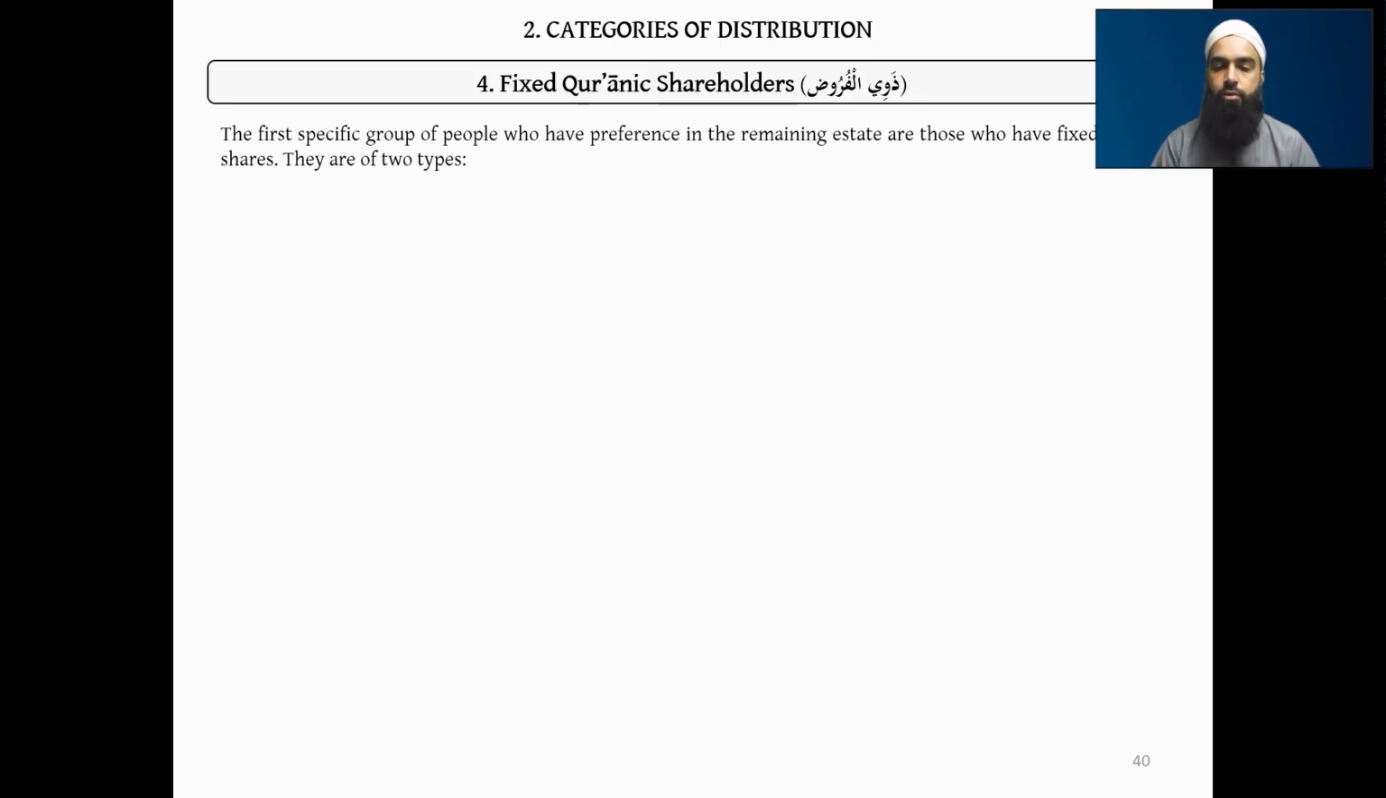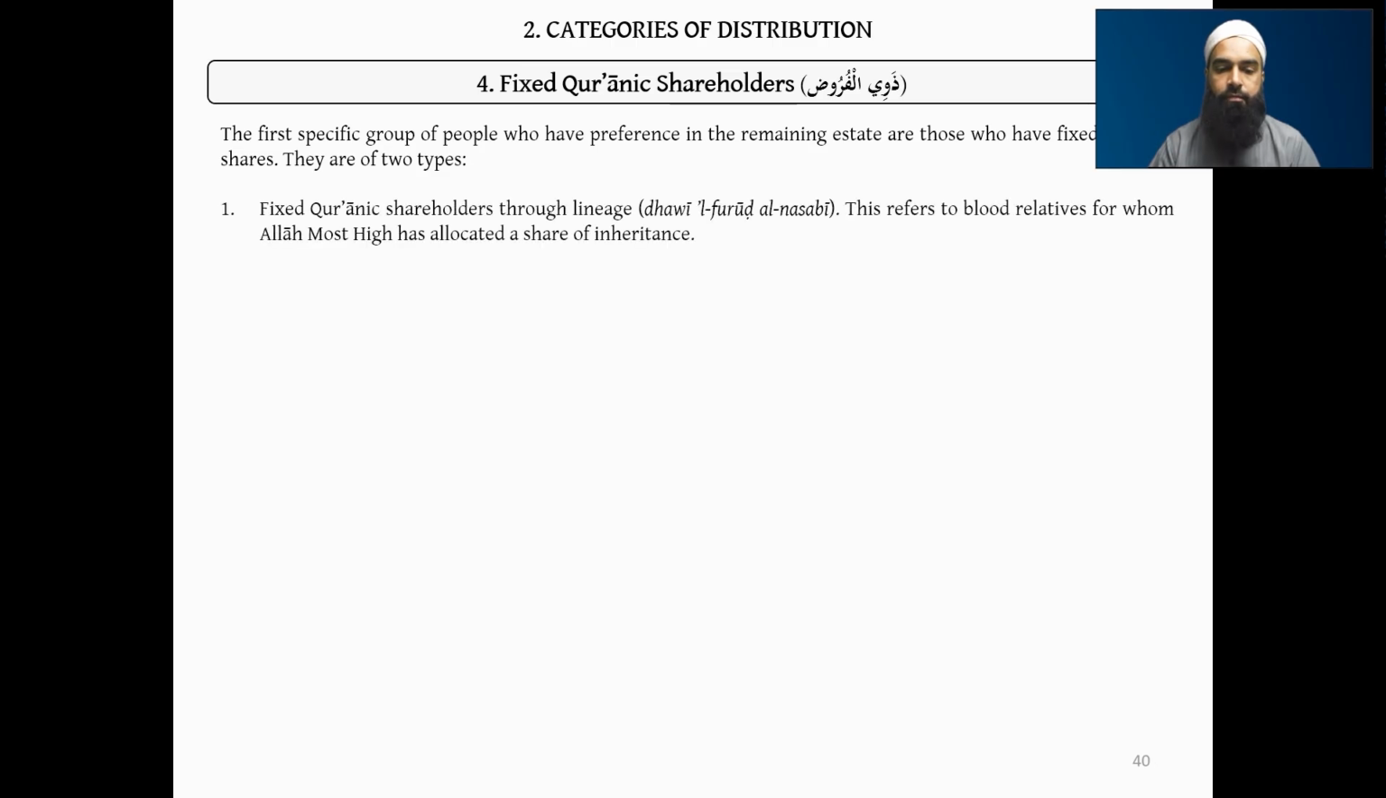So these are those fixed Quranic shareholders, the ones that we have discussed in the tables, and we went through the father, the grandfather, and so on. And we obviously discussed it through the Quranic verse too. So now, just to summarize this, we have two groups, okay? So the first group will be fixed Quranic shareholders through lineage. We will call the Dhawil Furud an-Nasabi.